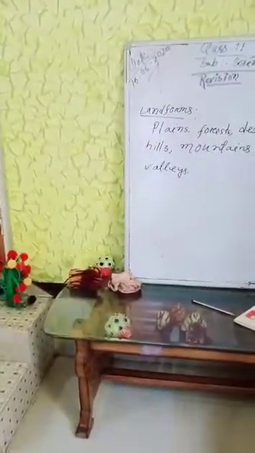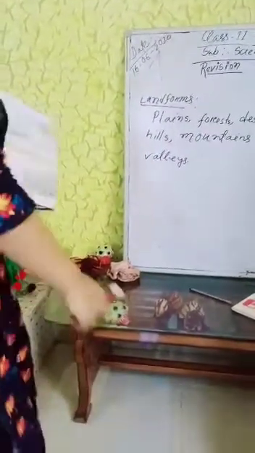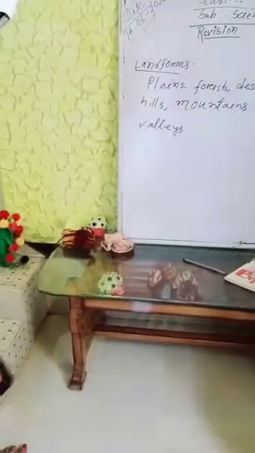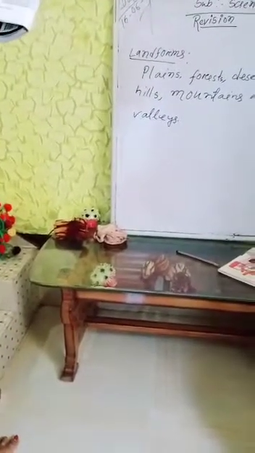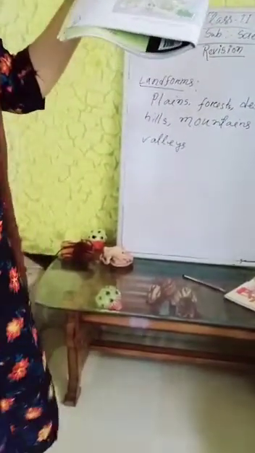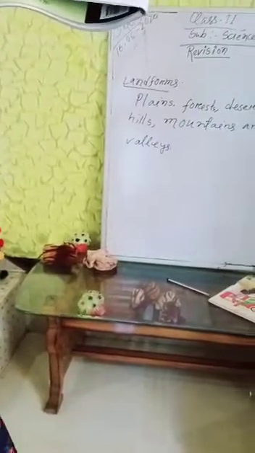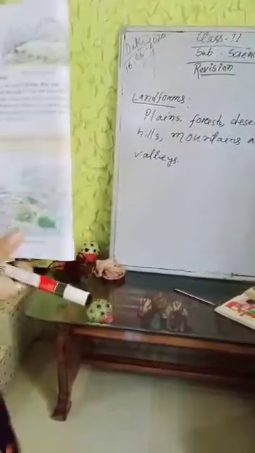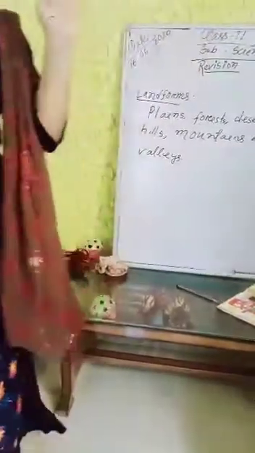So the last one is valleys. A long area of lowland that lies between mountains or hills is called a valley. Valleys are good for farming.